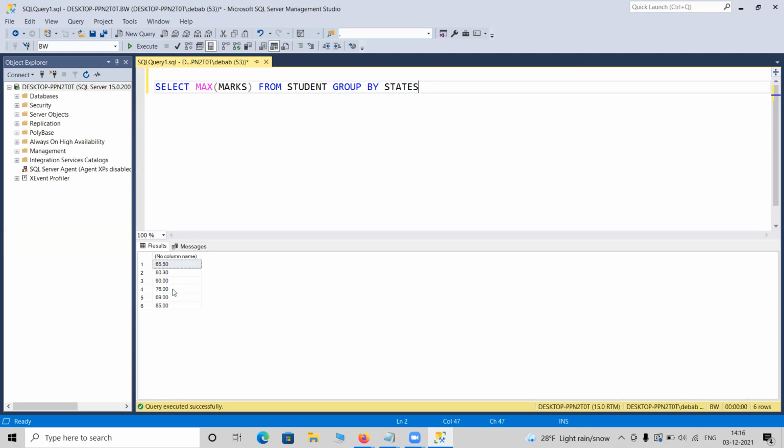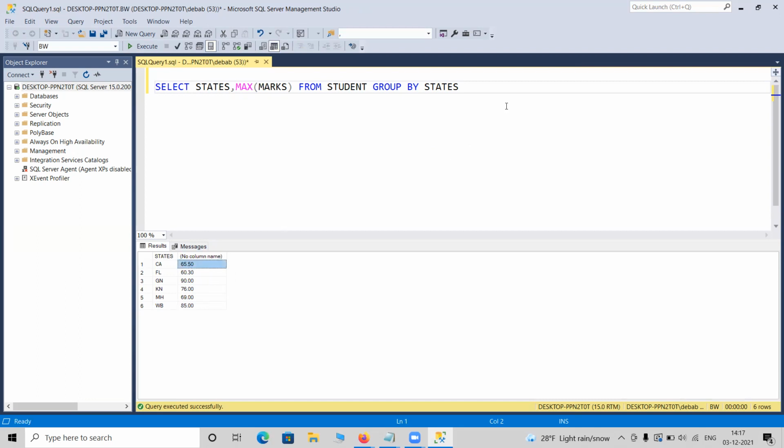So now you again become clueless. What are those values? I cannot understand. It will be meaningful if you add state in the front. So if you write state in the front, then it will be meaningful. It will show like this. California's highest is 65.50.